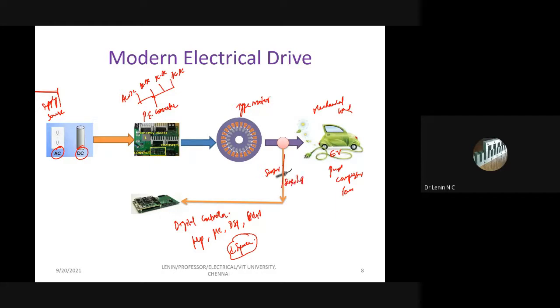For a few applications we can have sensorless operation also. So these are the overall systems we can have, and of course this is your digital computer to control your control aspects. So this is to provide a command. Whatever command you provide, based on the command, it is going to operate. Right? So these are the complete systems we need in our modern electrical car.